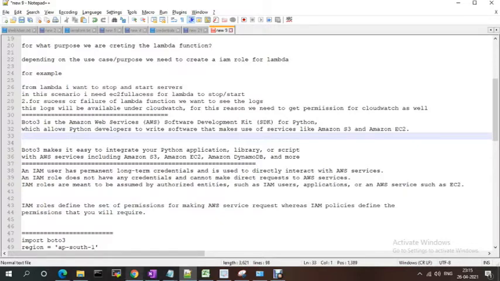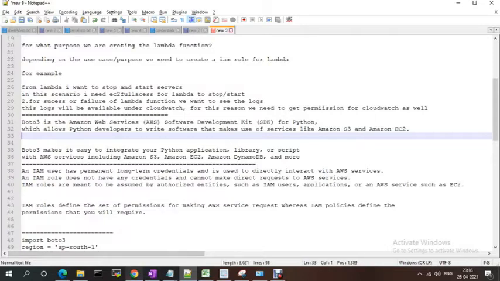As we have seen, an IAM user has long-term credentials and is used to directly interact with AWS services. An IAM role does not have any credentials; we just directly request the AWS service. IAM roles are meant to be assumed by authorized entities such as IAM users and applications. IAM roles define a set of permissions for making AWS service requests. So IAM roles we will use with EC2 instances, and an IAM user to access services other than EC2.